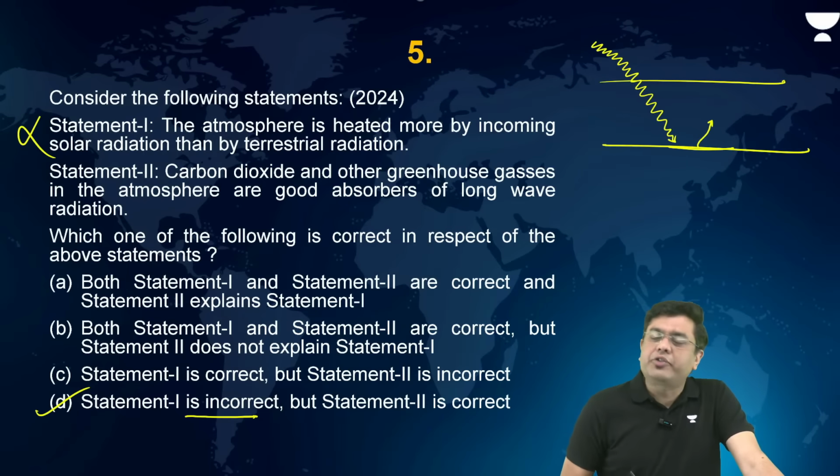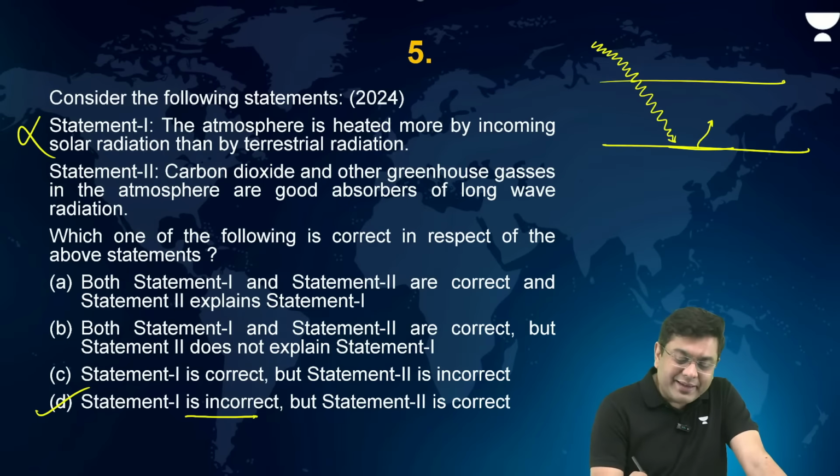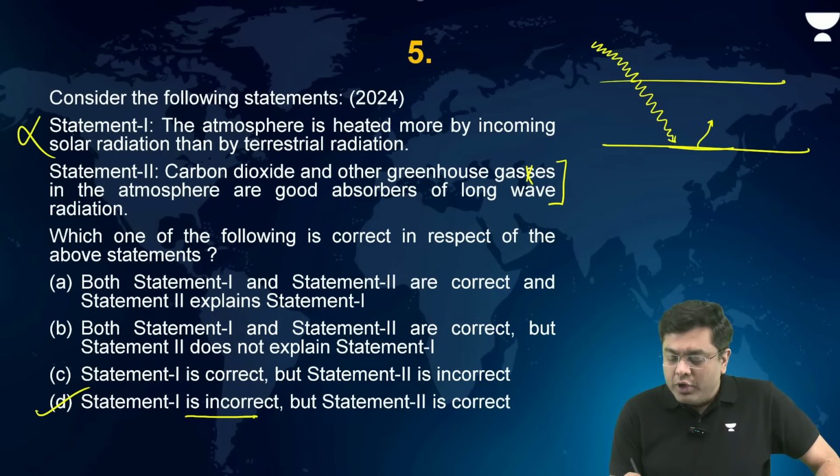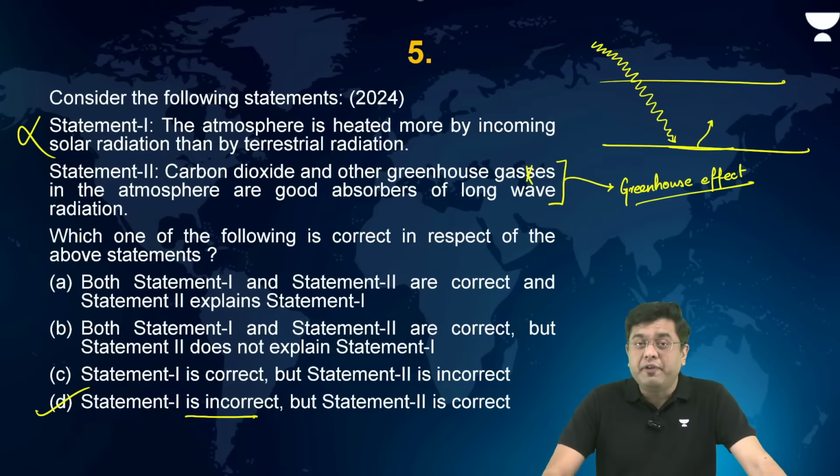Now, carbon dioxide and other greenhouse gases in the atmosphere are good absorbers of long wave radiation, that they are, and that is what eventually leads to the greenhouse effect. Okay? And if the dominance of carbon dioxide, water vapor, methane, nitrous oxide starts to increase, that is when the overall warming level also will increase, right?